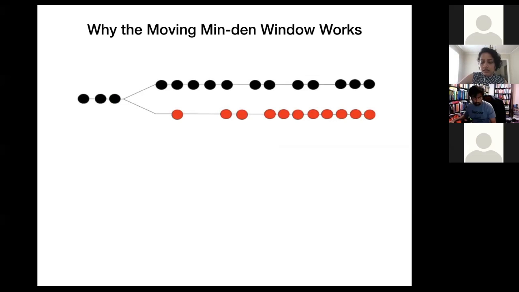The high-level intuition is that in the honest chain, because we are assuming there is honest majority, every window has a consistently high number of blocks.